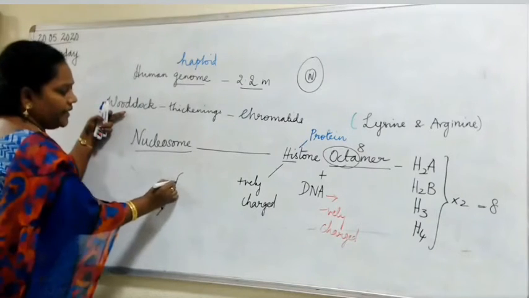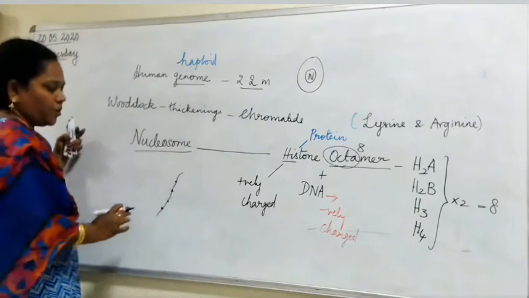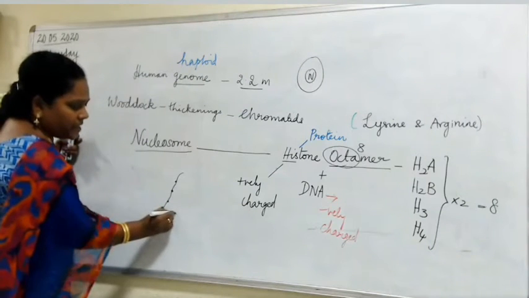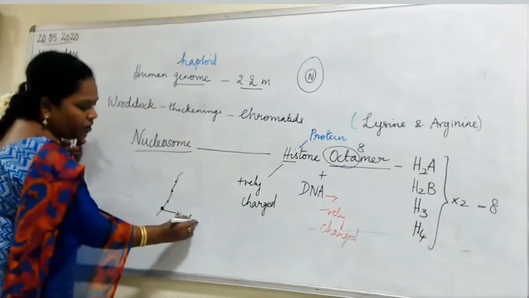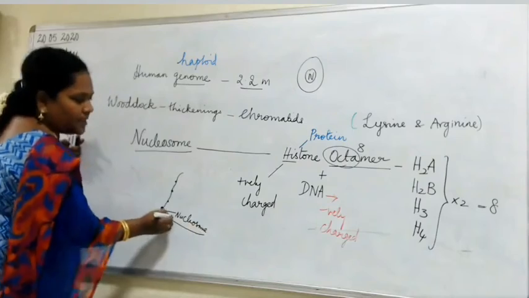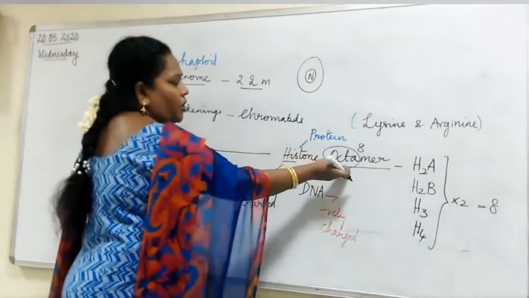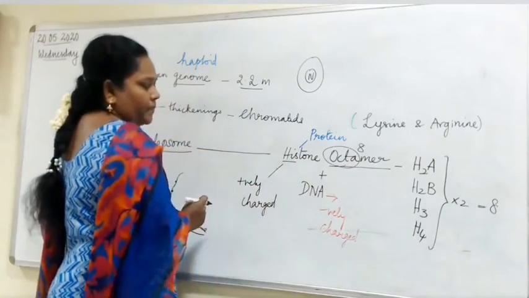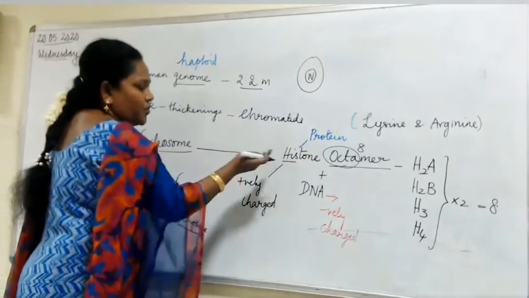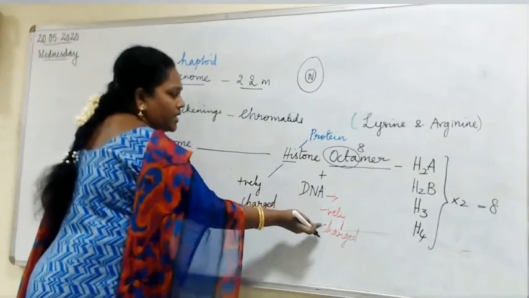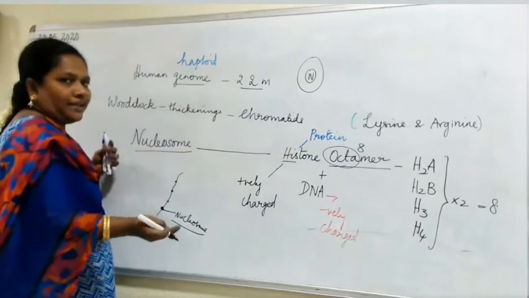Thickenings present in the chromatids, is it not? So when you just look at these thickenings, these thickenings are called as what? Nucleosome. So he wanted to observe what is that nucleosome. So nucleosome is a combination of histone octamer and DNA. So he found out that histones were positively charged and DNA was negatively charged. So it attracts, right? Okay.